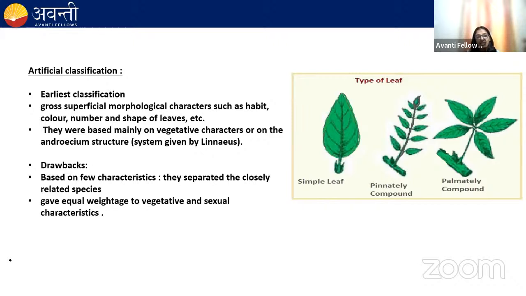So the earliest classification is the artificial classification, which is the ancient and primitive classification. This classification was based on morphological characters like habit, color, number, and shape of the leaves. The characters which you can observe by seeing are the morphological characters. This classification has given more weightage to the vegetative characters. The proponents of artificial classification are Aristotle and Linnaeus. Linnaeus gave importance to the androecium characters. Remember this. And there are certain drawbacks regarding the artificial classification.